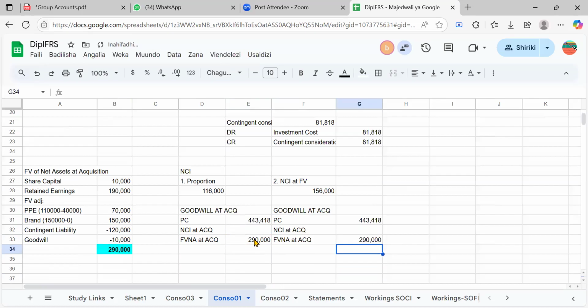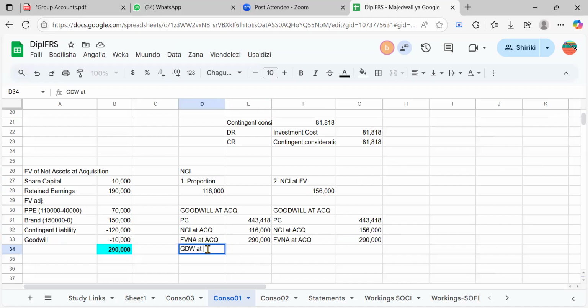So what makes the difference is the non-controlling interest. Now, for the proportionate method, what was the figure? 116, right? Yes. And for fair value, it was how much? 156. So I think it's fine there. From that point, we can get the goodwill at acquisition.